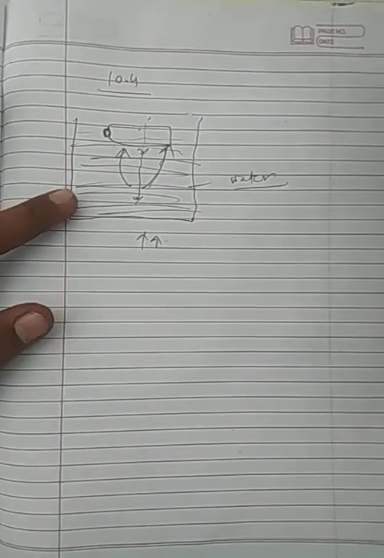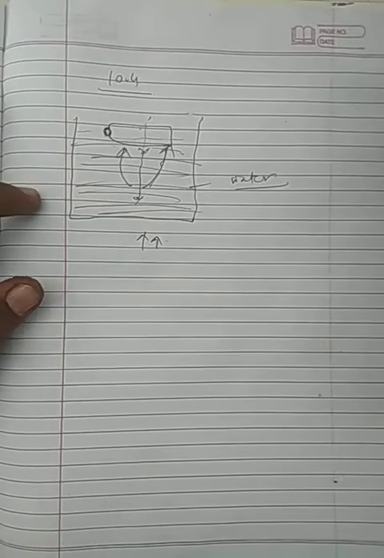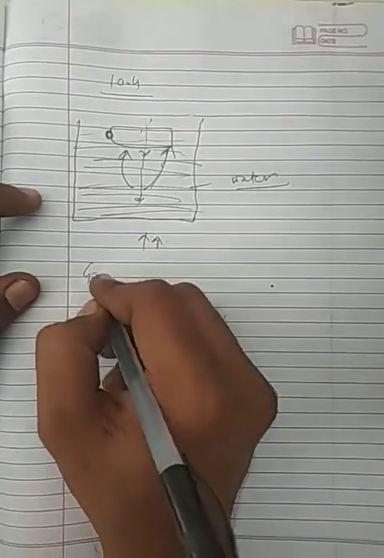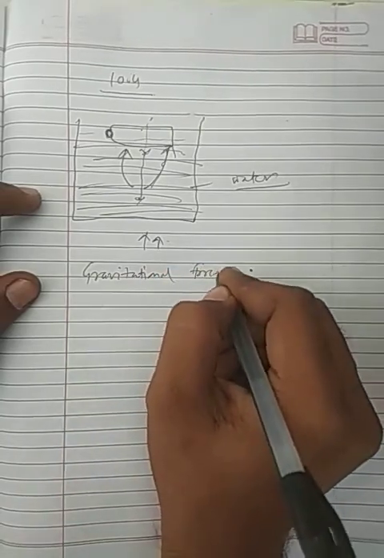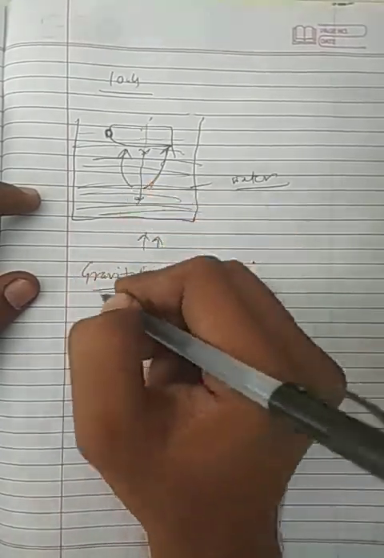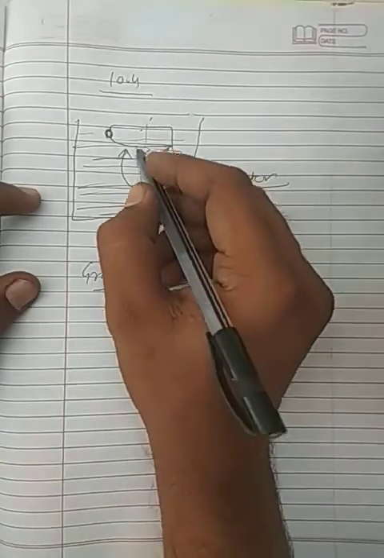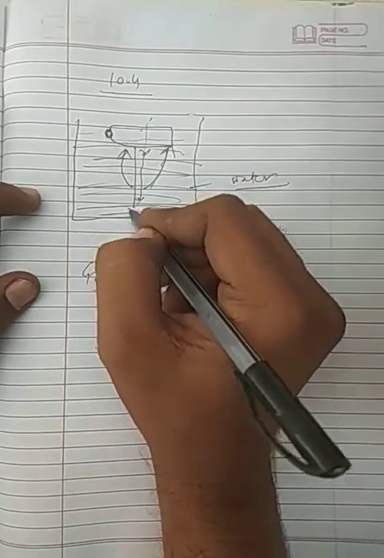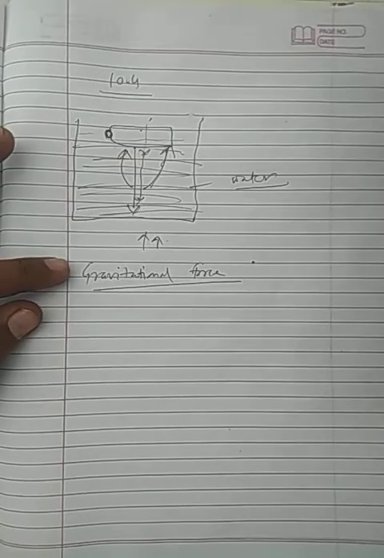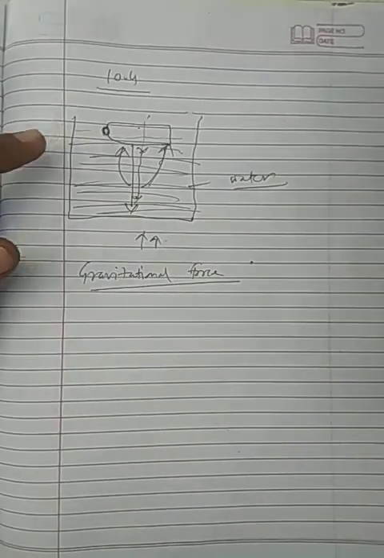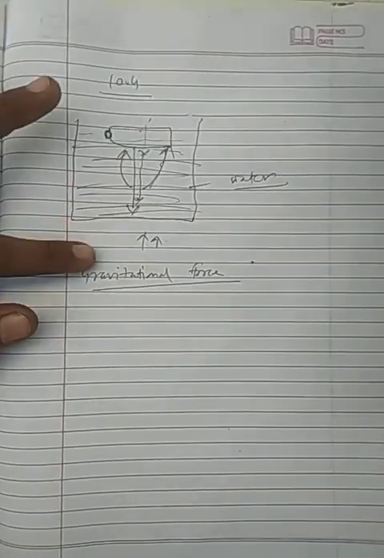So what is this pressure on this bottle? Because you know that gravitational force is there, we are studying gravitation, so gravitational force is supposed to pull this bottle down, because gravitational force works that way. It will attract this bottle towards the bottom, but it doesn't happen here.